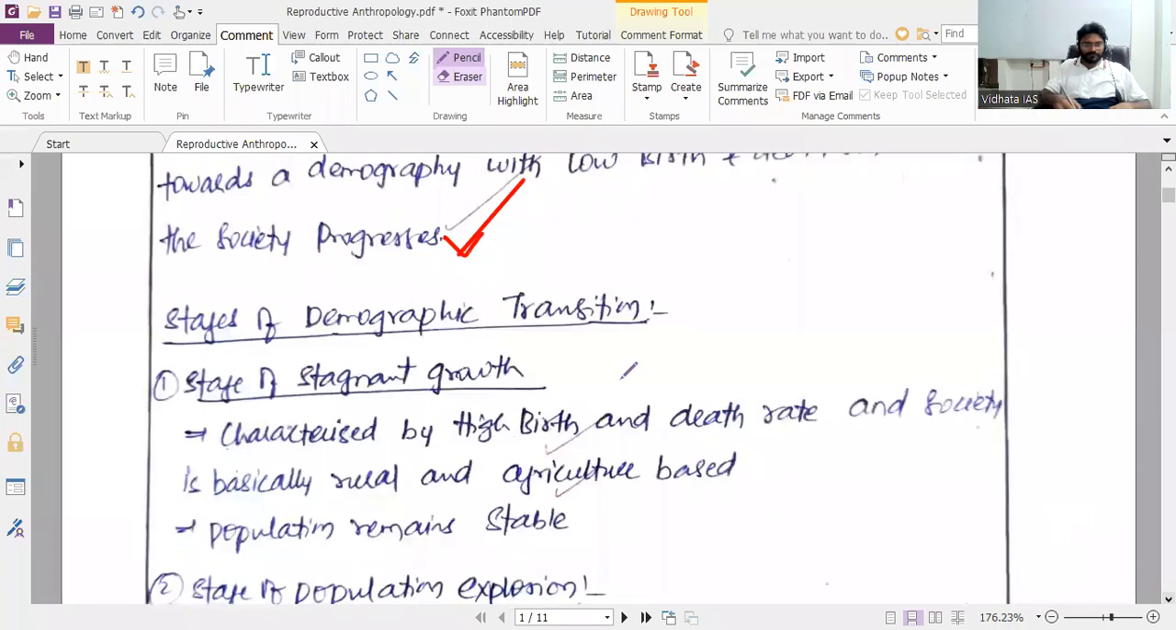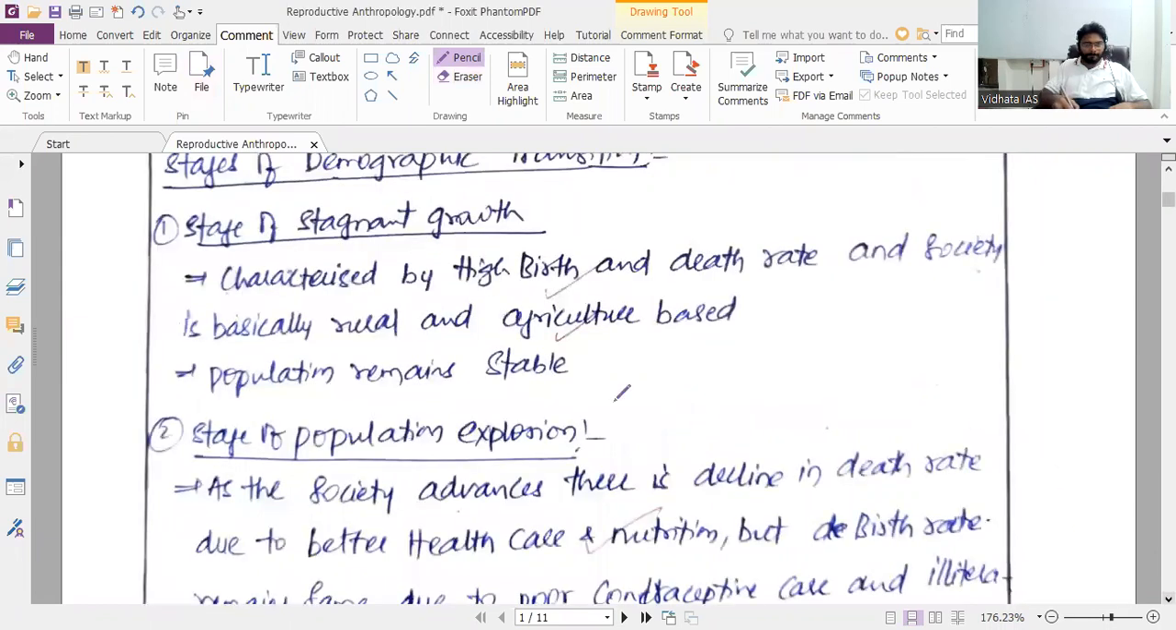Stages of demographic transition. Stage of stagnant growth, characterized by high birth rate. Society is basically rural and agricultural based. Population remains stable. And here you should mention the reasons. So why are they stagnant?